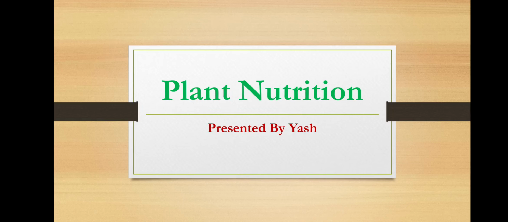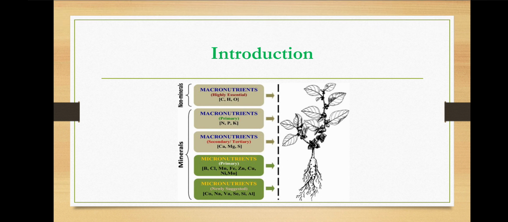In this video, we are going to learn about plant nutrition. That is, a human being and all of us require nutrients for our body build-up and growth. The same way, a plant also requires some nutrients for its growth and development, especially early growth and development. So in this video we are going to learn what nutrients are required and how the plant takes these nutrients from the soil or air or water. Especially when we come to the nutrients, there are two types: minerals and non-minerals.